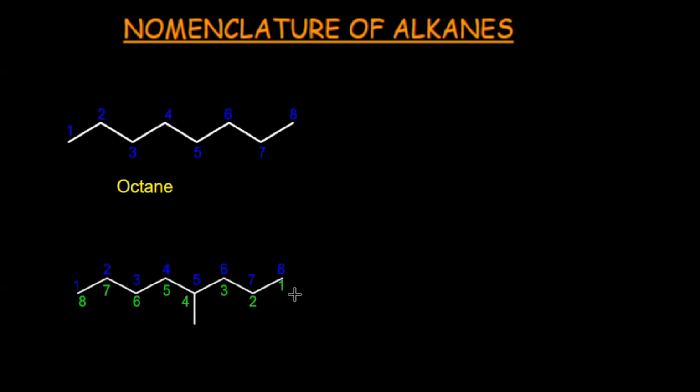When you start the numbering from the right side, the substituent finds the 4th position. When you start the numbering from the left side, the substituent finds the 5th position. So which numbering is correct? Definitely from the right side, because here the substituent finds the lowest, 4th position. So the name of the molecule would be 4-methyloctane.